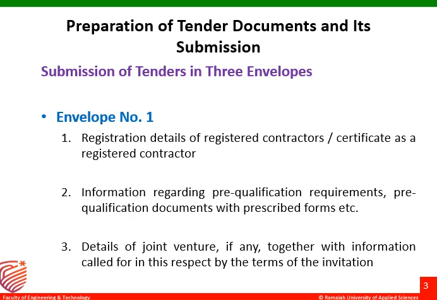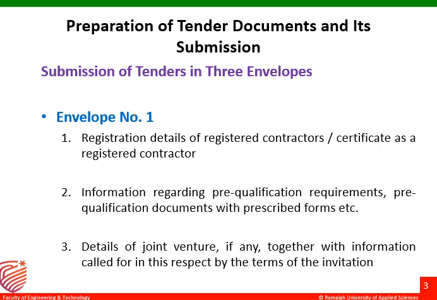In envelope 1, the contractor has to submit the registration details of a registered contractor, or a certificate as a registered contractor. So the contractor has to furnish his registration certificate. That is the first document that a contractor has to keep for envelope 1.